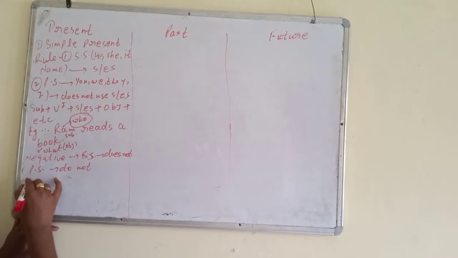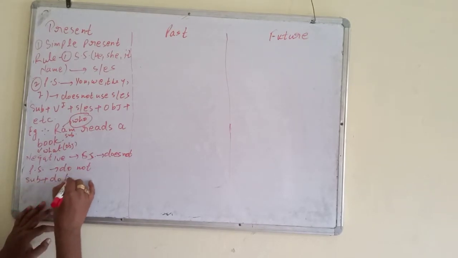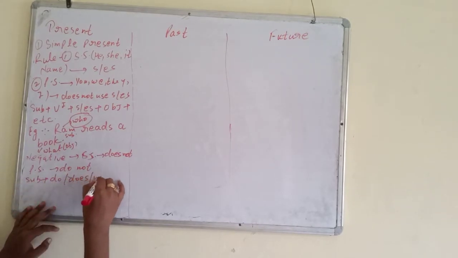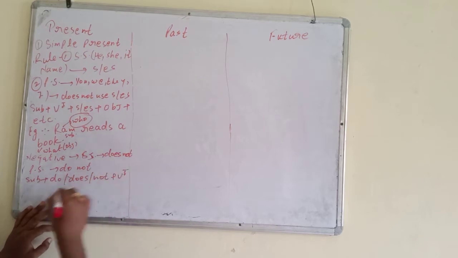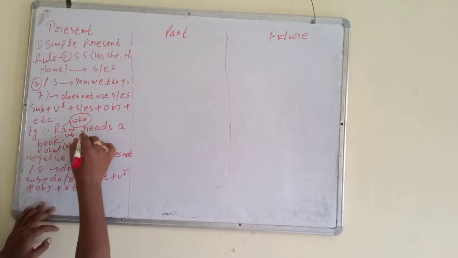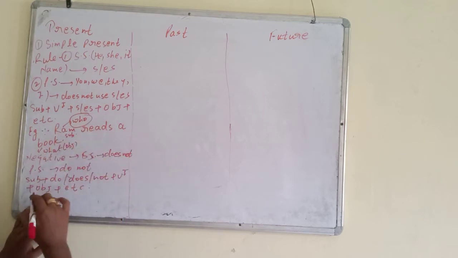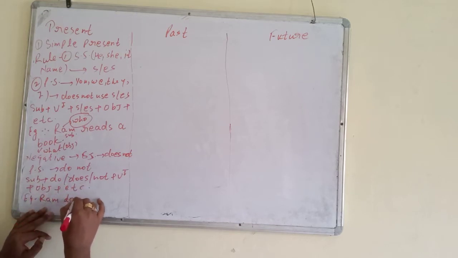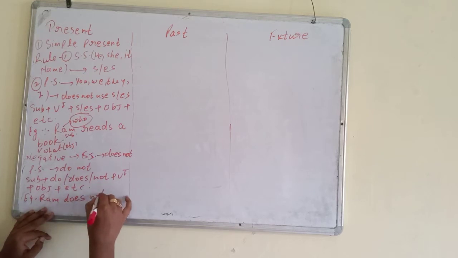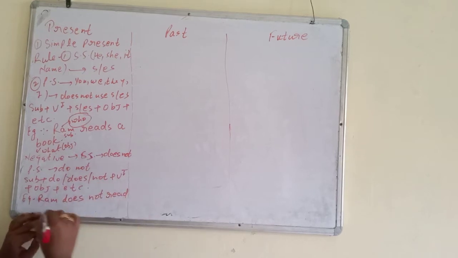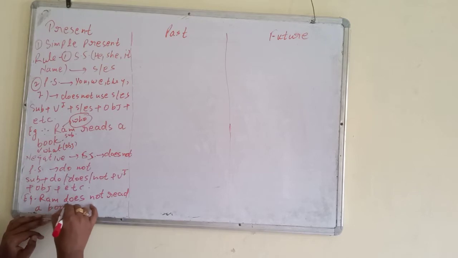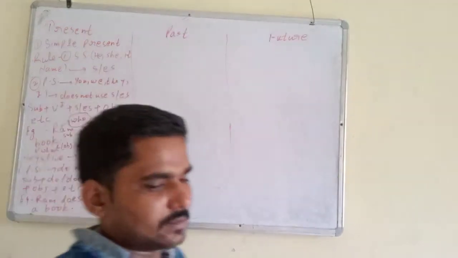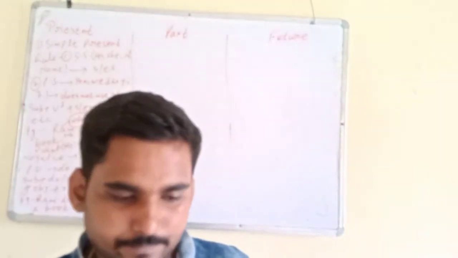Rule will be subject, do or does, not, first form, object, other word, and full stop. You can change this sentence into negative. Ram reads a book. What will be negative? Ram. Then Ram is singular, that's why we will use does not, base form, read a book. This is negative sentence. I hope you all have understood.